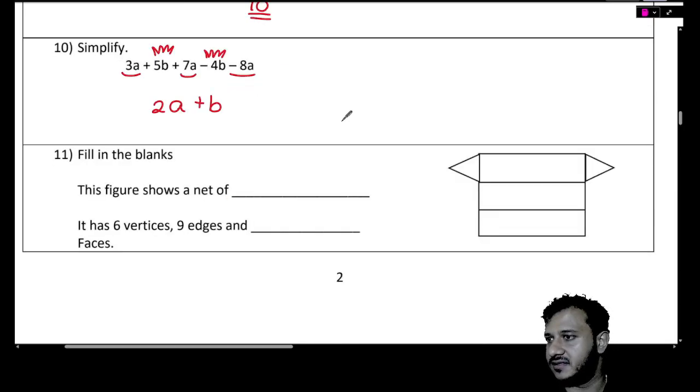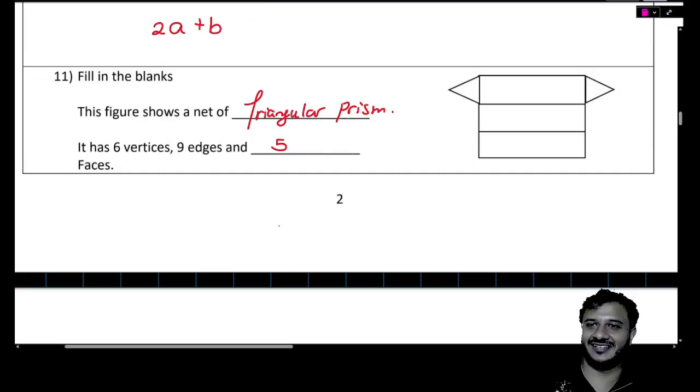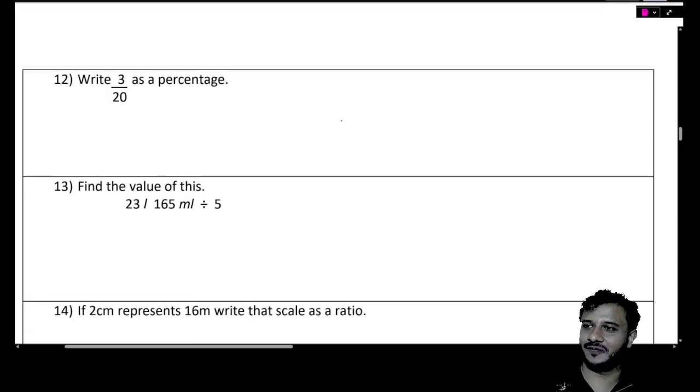Fill in the blanks. This figure shows a net of a what, Pute? Who can remember what is this? Triangular prism. Very good. It has 6 vertices, 9 edges, and how many faces? Pute, you can count the number of faces. 5 faces. Very easy. That was like an easy peasy question, isn't it?